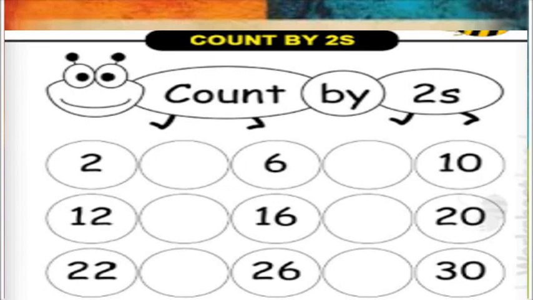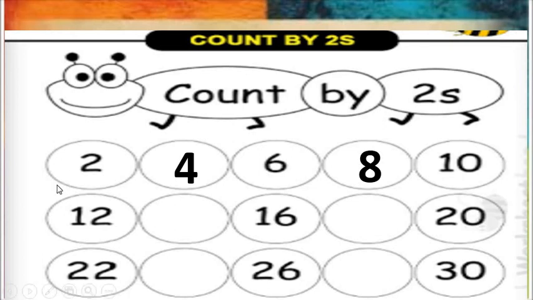Now we will make practice about counting by twos. Look at the board. Here we have some numbers and some are missing. Here we have 2, then 6 and then 10. And we are making practice of counting by twos. What does it mean? After 2, which number will come here? After 2, there will come 4. We already have the 6. Then in the empty place, there will come number 8. 2, 4, 6, 8 and 10.